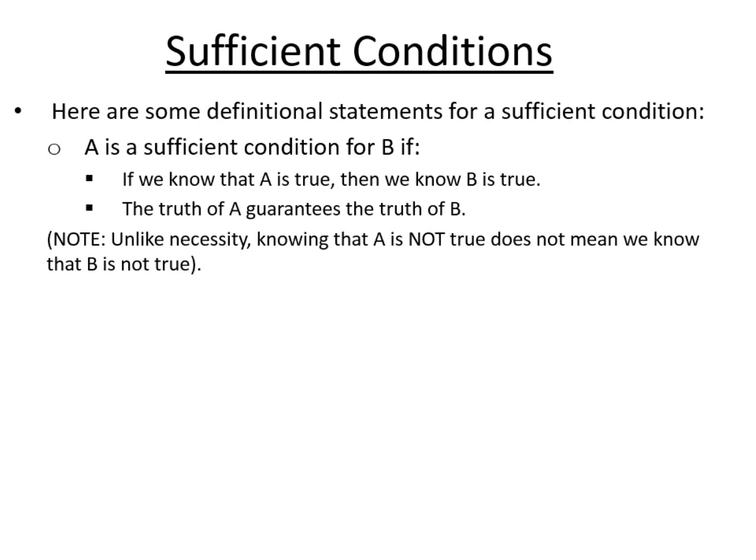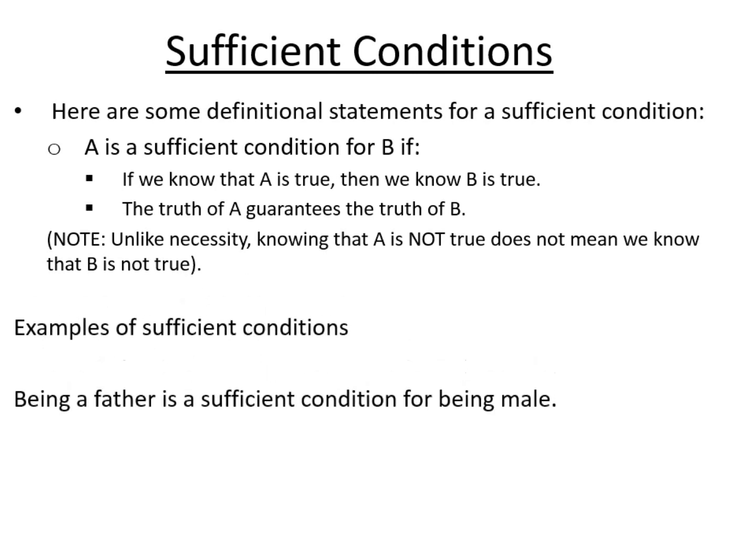Now this might, on the face of it, look like it's saying the same thing. The truth of A guarantees the truth of B, but this is not a two-way street. The truth of A guaranteeing the truth of B shows a sufficient condition. The falsity of A guaranteeing the falsity of B shows a necessary condition, but you cannot say that it shows the other way round.